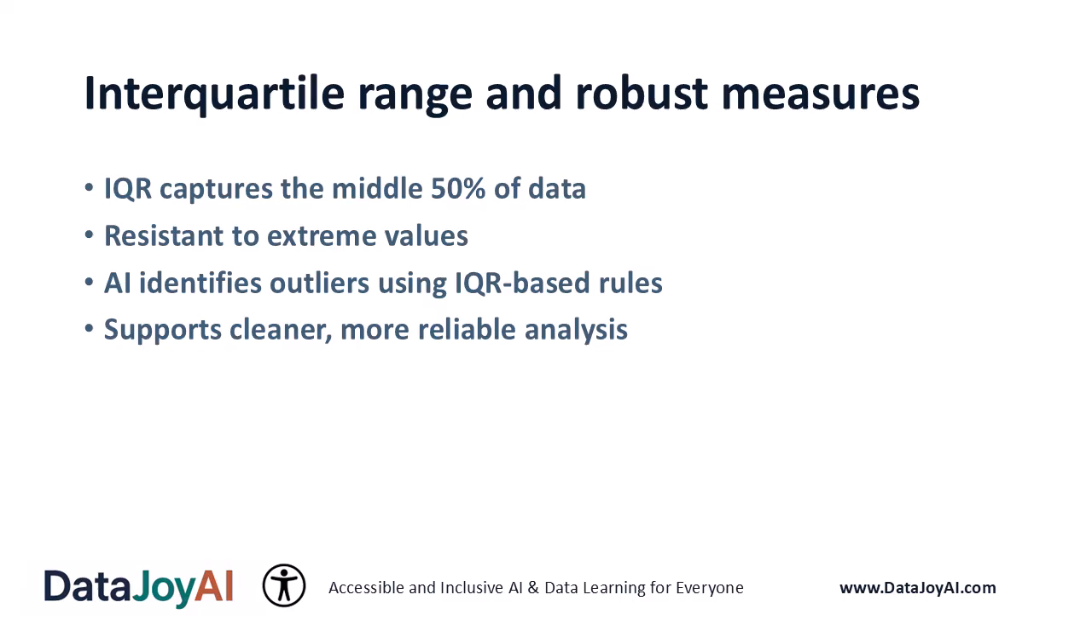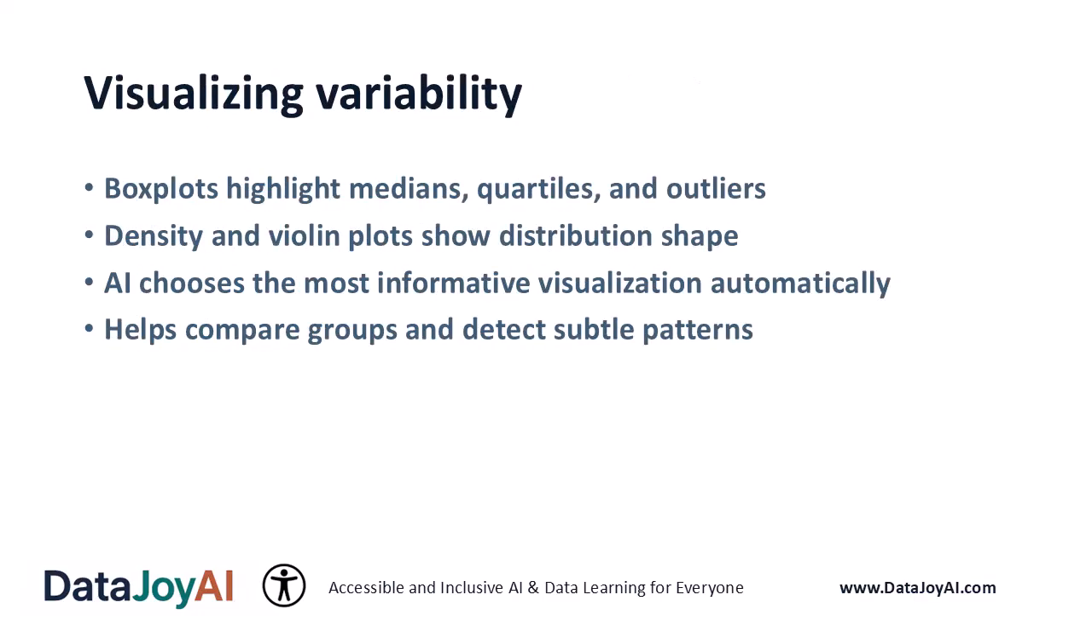Interquartile range and robust measures. The IQR focuses on the middle 50% of your data and is resistant to extreme values. AI tools use IQR-based rules to detect outliers and help you decide whether they represent errors or meaningful patterns. This supports cleaner, more reliable analysis.